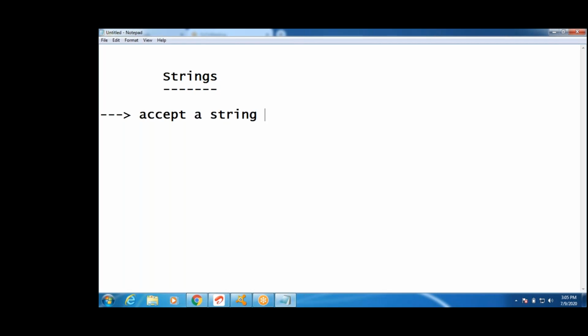Accept a string from the user and print it on the screen. Okay, write a question: accept a string from the user. We have to enter the string, guys, and we have to print it on the screen.